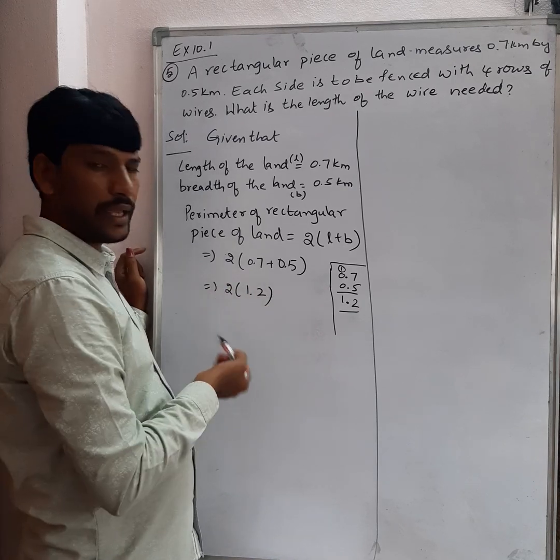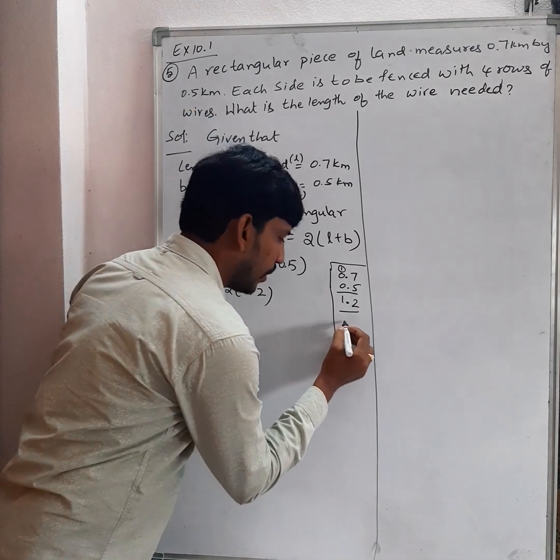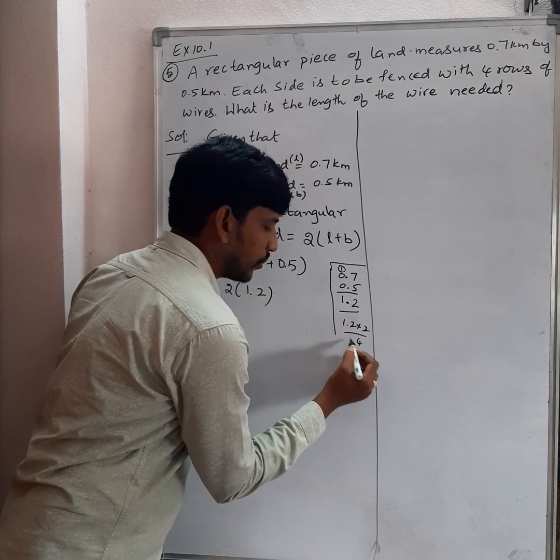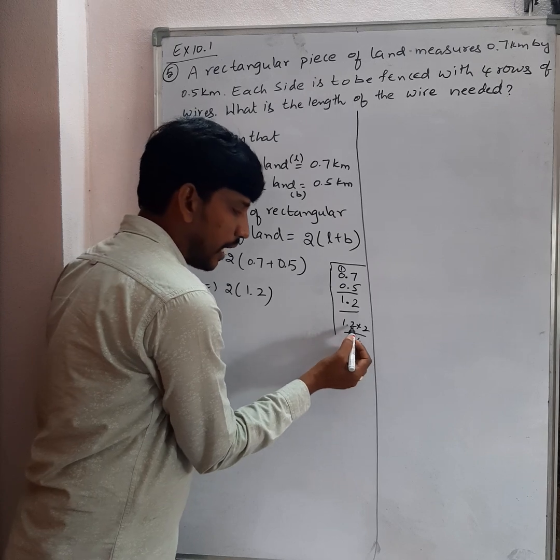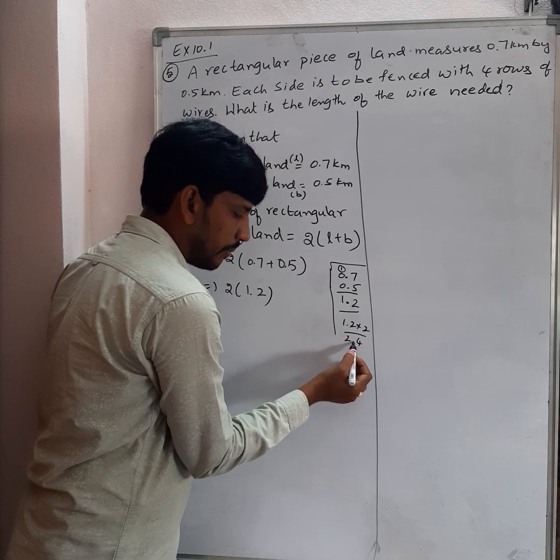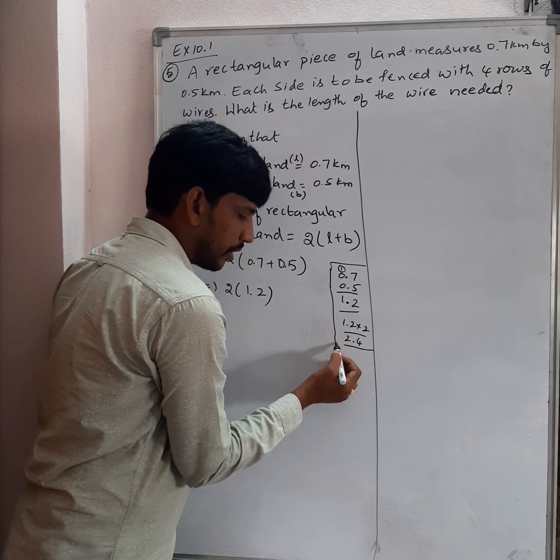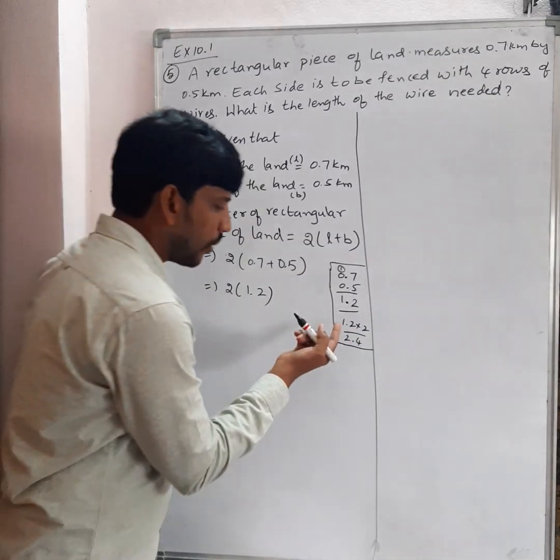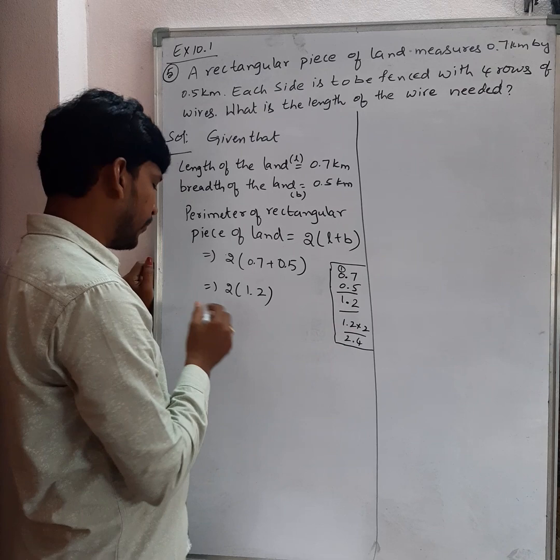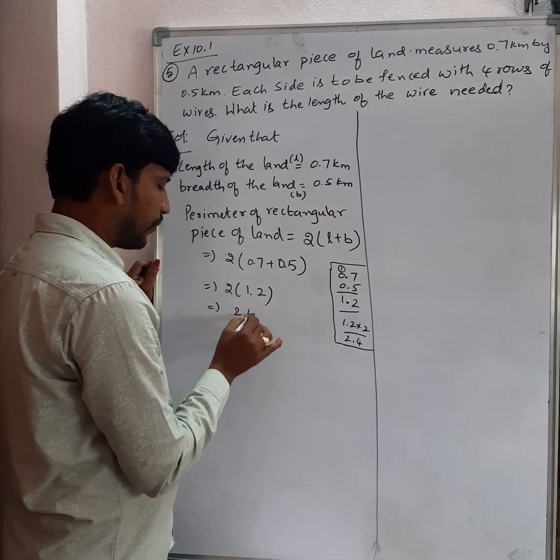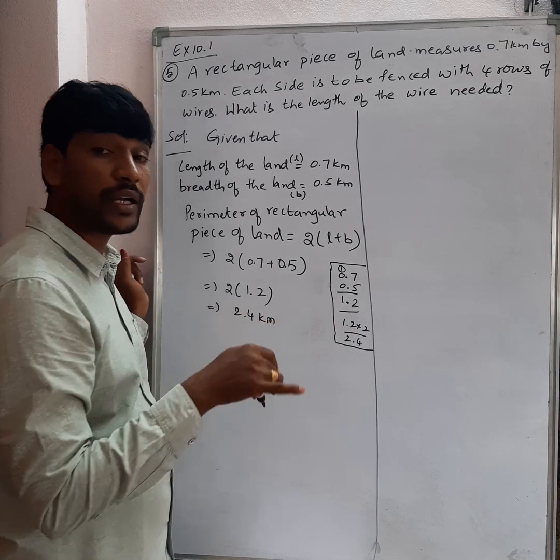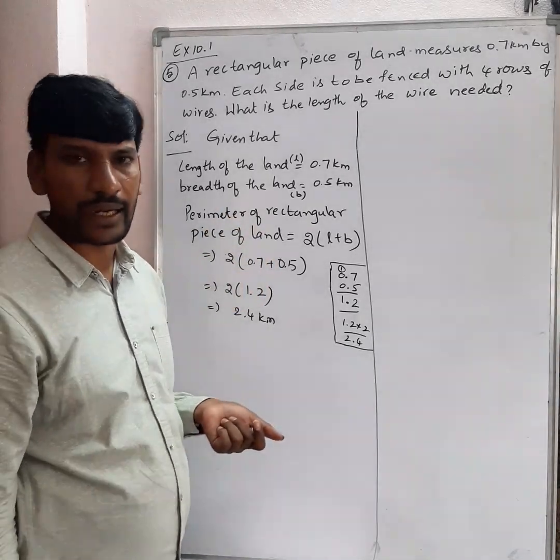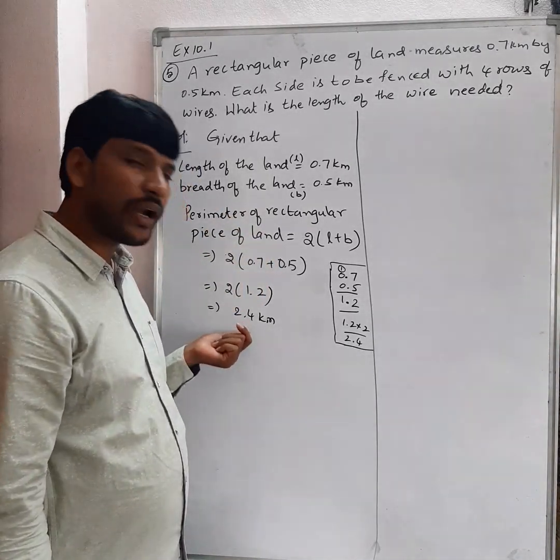Now you just multiply. 12 2s are 24. 1.2 into 2 is nothing but 12 only. So 2 2s are 4, 2 1s are 2. Where should we keep the decimal? After the decimal you have one place, so here also keep the point. Clear? This concept we will discuss again in the decimals chapter. Okay? Now 1.2 into 2 is nothing but 2.4. So here 2.4 kilometer. This is nothing but the perimeter of the rectangular piece of land. Clear? This is for one row.